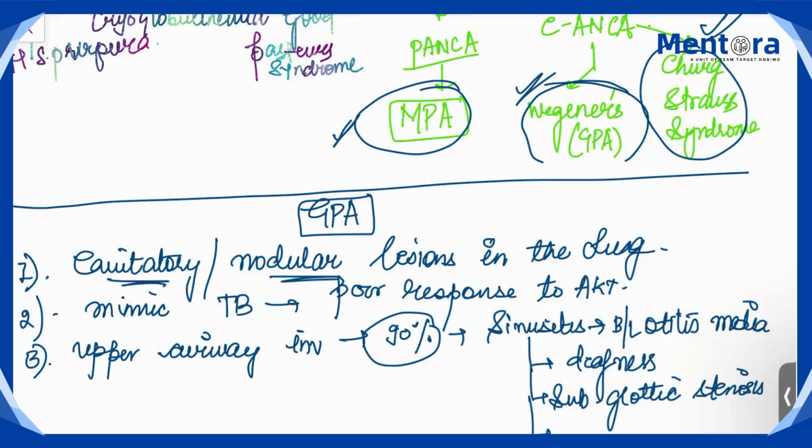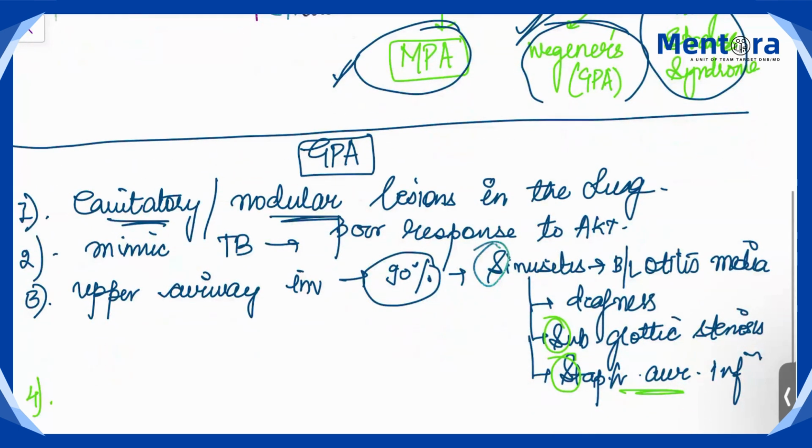They can also be associated with Staphylococcus aureus infection. So everything: sinusitis, subglottic stenosis, staphylococcal infection. So 90% of the patients will have upper airway involvement, that is, recurrent rhinosinusitis.